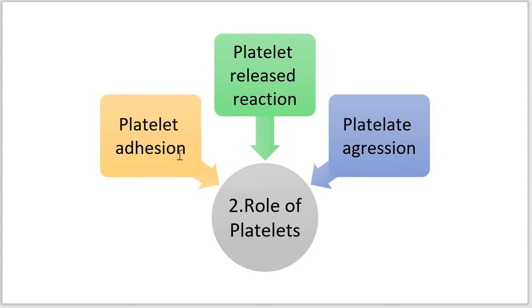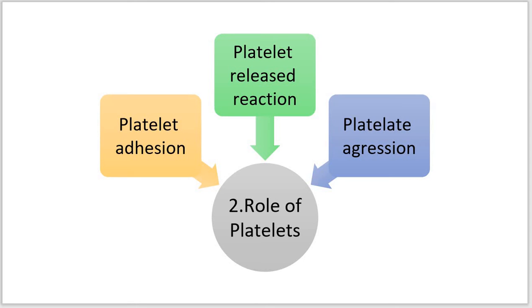Where such an injury takes place, the platelets can recognize that region of the body, and they adhere to exposed subendothelial collagen, which is the primary aggregation of platelets. Again, von Willebrand factor is required for such adhesion, between the platelets and collagen.